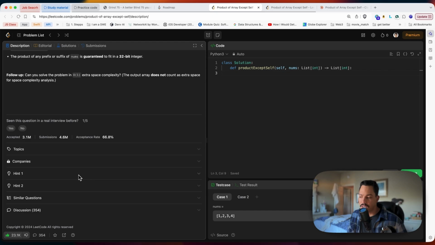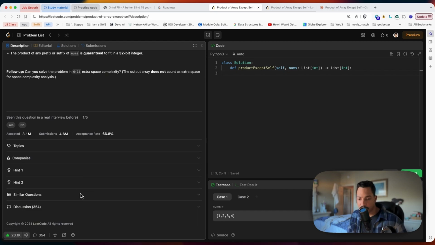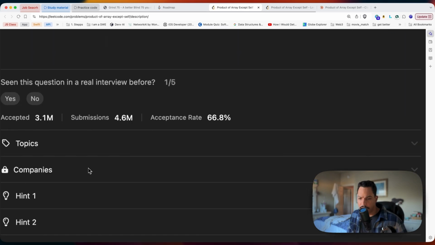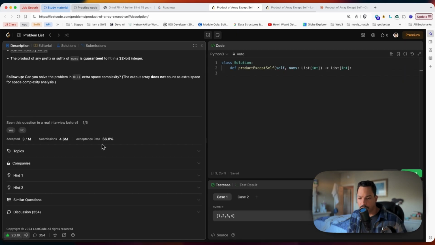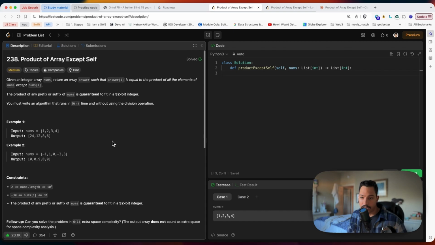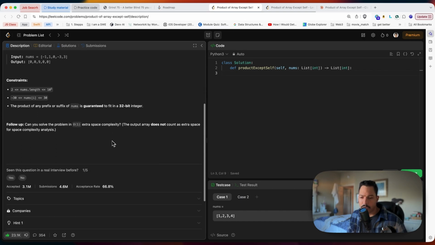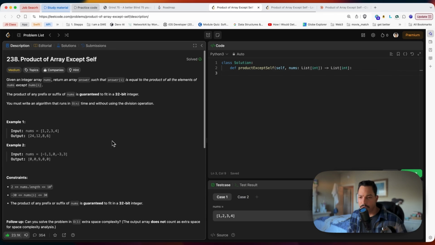But really, the hint won't give me anything right now if I don't know what I have to do. So I really just skip the hints. Didn't want to zoom out there, but anyways, when you see the acceptance rate at that number and it's a medium question, you have to know your levels. You have to know what is out of your comfort zone.